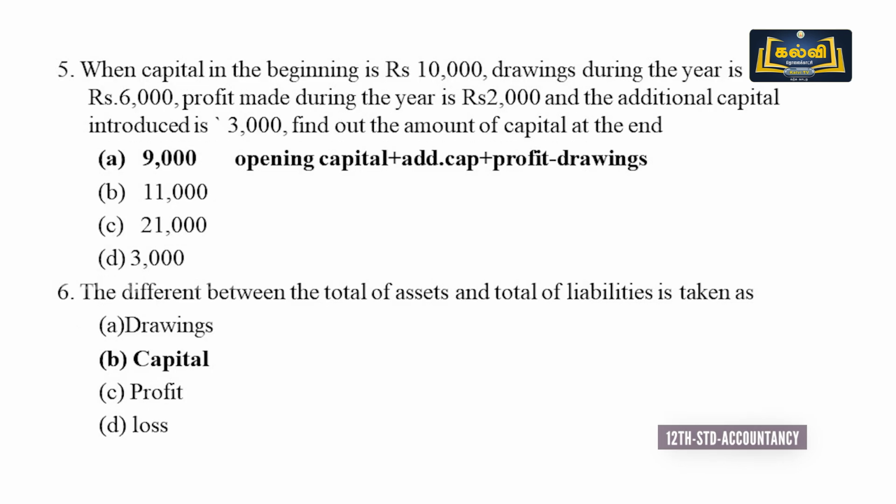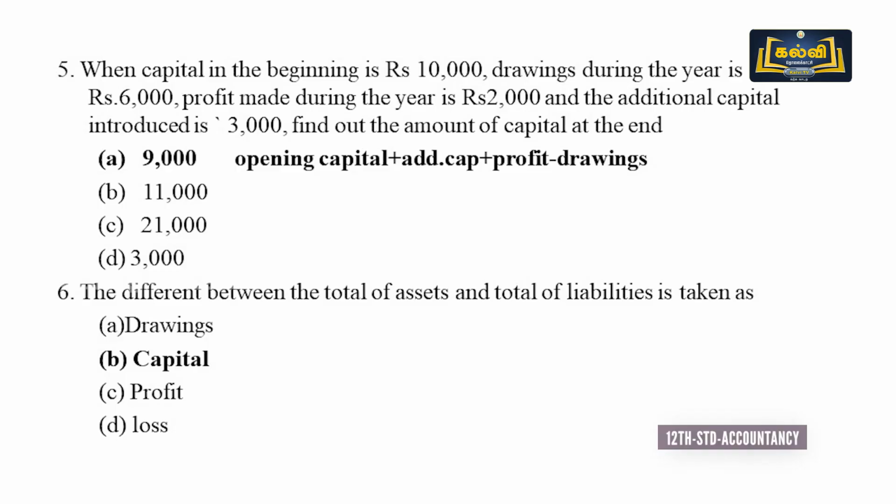Next we pass on to the fifth question. Capital in the beginning, that is opening capital, 10,000. Drawings during the year, 6,000. Profit made during the year, 2,000. Additional capital introduced, 3,000. Find out the amount of capital at the end. When capital at the end is the missing information, we have to take the opening capital and add additional capital and profit, minus drawings.